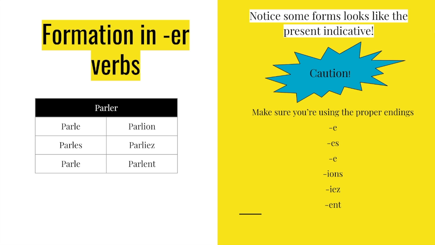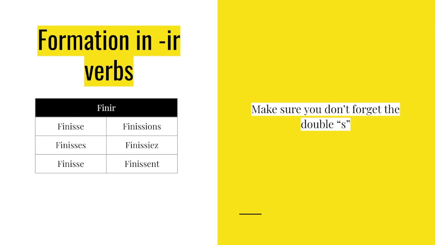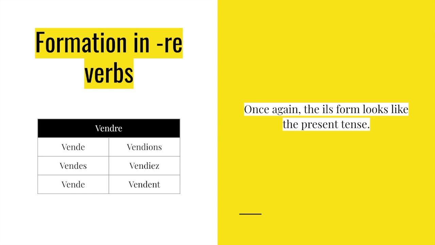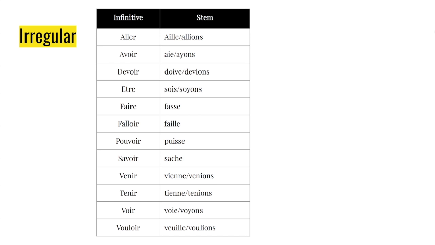When added to the ils plural form for the stem, it means that some of the forms look like the present indicative. Remember for the IR verbs that the stem is the ils plural form, so you need to have the ISS on all your stems. Note in this one that the ils form looks like the present tense because you're just adding the ent back on again. There are many irregulars in the subjunctive, and some irregulars have two forms.